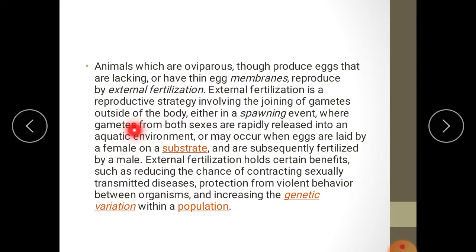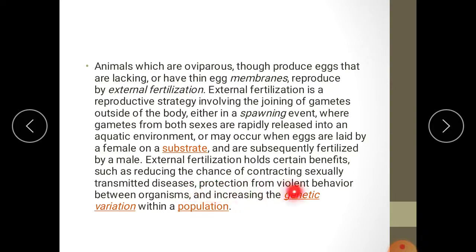So gametes from both sexes are rapidly released into an aquatic environment, or may occur when eggs are laid by a female on a substrate and are subsequently fertilized by a male. External fertilization holds certain benefits such as reducing chances of contracting sexually transmitted diseases. Yes, in external fertilization, the spreading of sexually transmitted diseases may not occur.